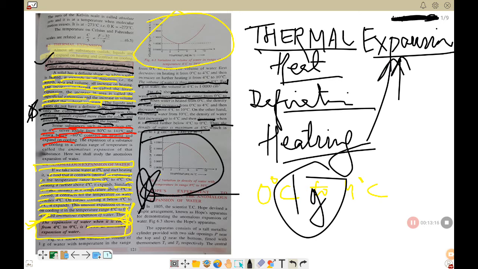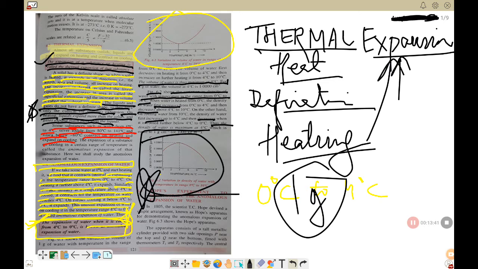The central part of the cylinder is surrounded by a cylindrical trough, trays are there, containing a freezing mixture of ice and salt. So what do you mean by freezing mixture? Freezing mixture is the mixture of ice and salt, common salt, the salt that we use to cook our food. The cylinder is filled with pure water at room temperature. The temperature recorded by both the thermometers is observed at a regular interval of time.